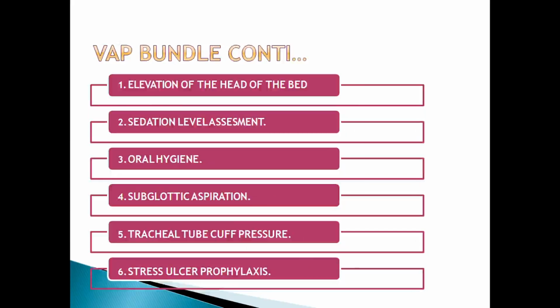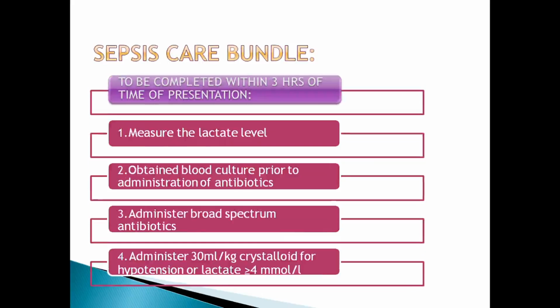central line care bundle. The VAP bundle includes elevation of the head of the bed, sedation level assessment, oral hygiene, subglottic aspiration, tracheal tube cuff pressure, and stress ulcer prophylaxis.